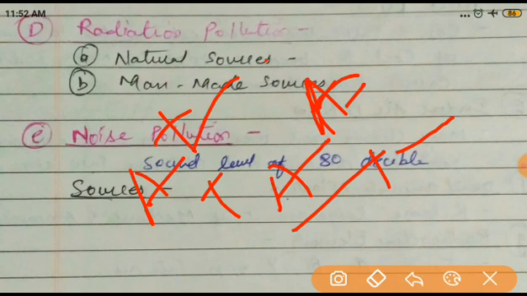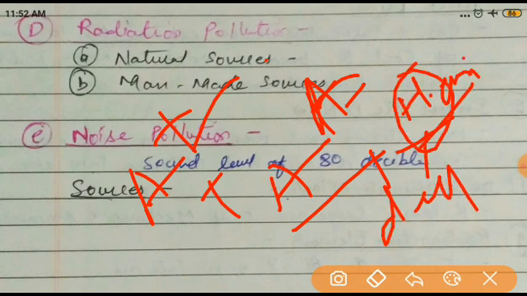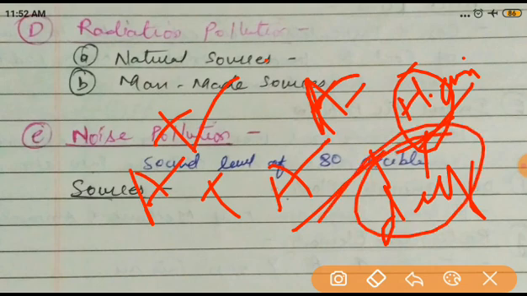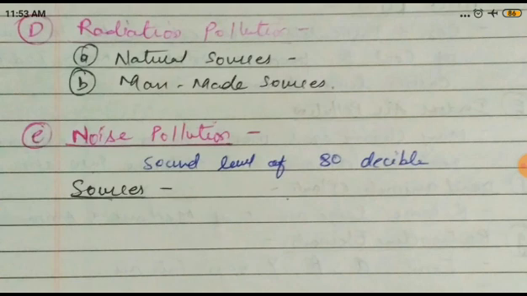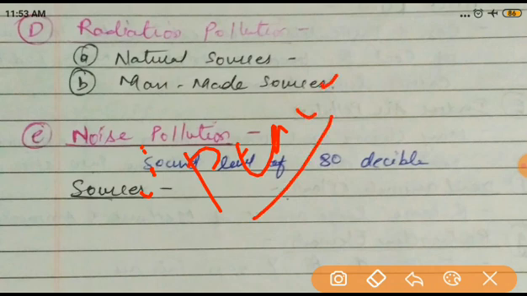Now what does it damage? Basically it damages the hearing power of people. Sometimes people can go deaf, they cannot listen to anything. Another thing is very high stress in city and town people, because their peace is completely disturbed by this irritating atmosphere and irritating high sound.